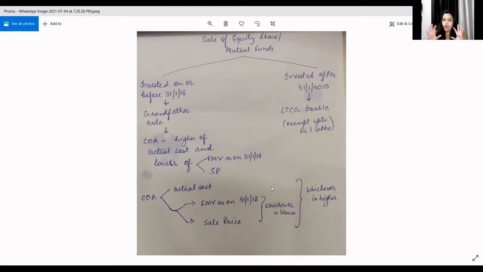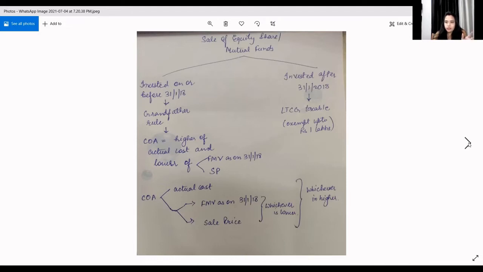And the higher of actual cost or the lower of FMV or sale price will be the cost of acquisition. Once we get cost of acquisition, then we subtract it from sale consideration and we get the capital gain.